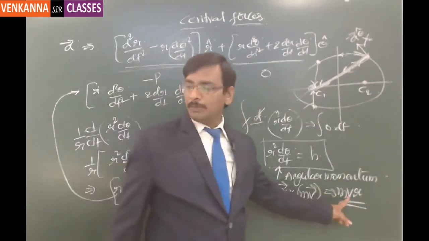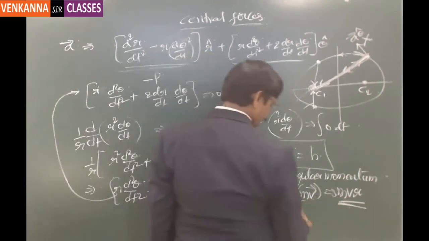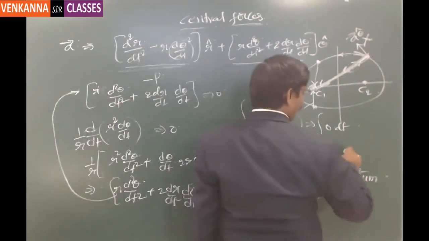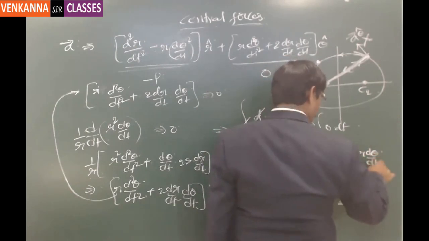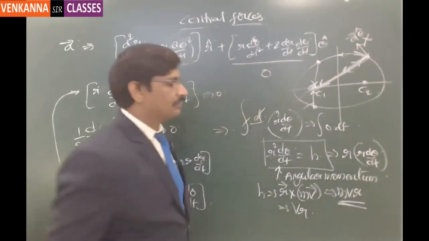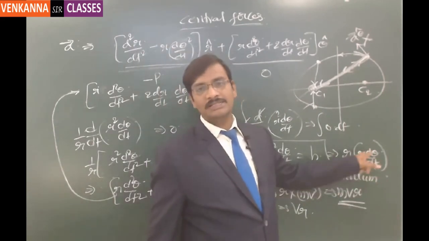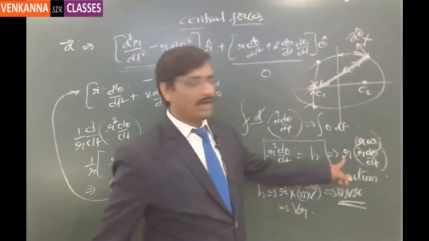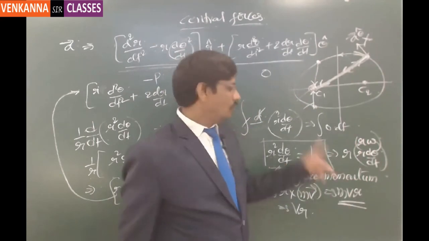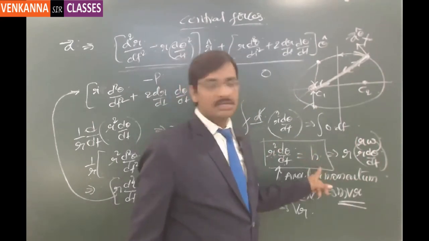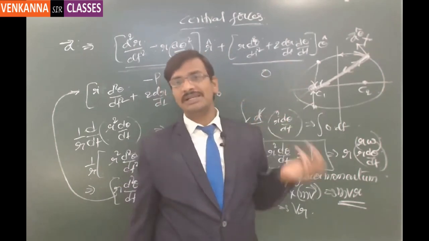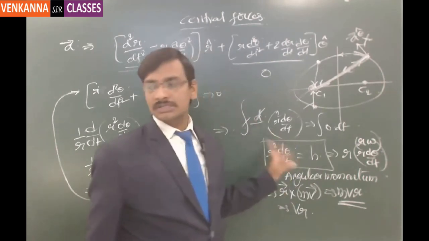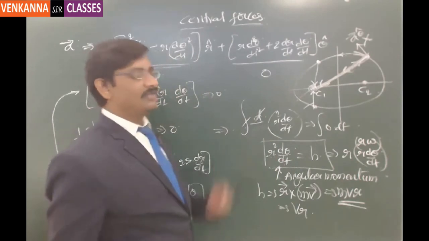Now this angular momentum per unit mass, if you take it, is going to be v into r. Here, this is r times r d theta by dt. So r d theta by dt is nothing but the peripheral velocity, and d theta by dt is the angular velocity. So this is r times omega, and r omega multiplied by r is nothing but the angular momentum. This angular momentum comes out to be a constant from the definition of central force, which indirectly says that the transverse acceleration is 0, which concludes that the angular momentum is constant. Got it? So this is one very, very important conclusion.